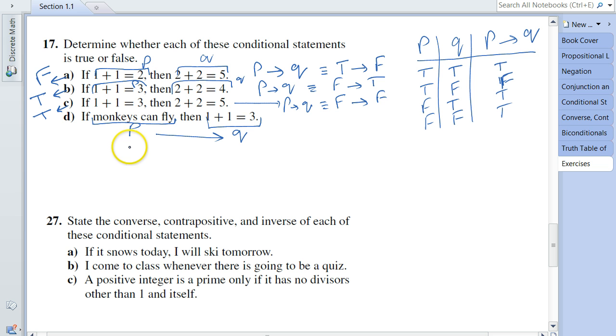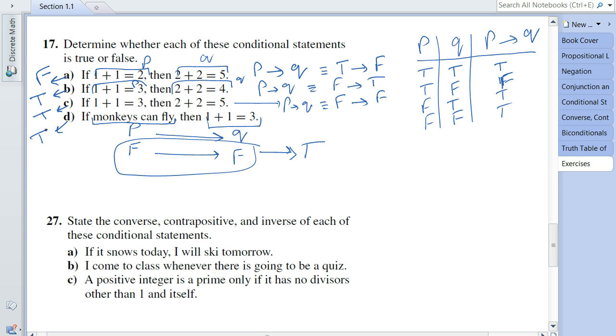Monkeys can fly, we know that is false. And 1 plus 1 equals 3 is also false. False implies false gives us the whole value to be true. So we can safely say that 17d is also true.